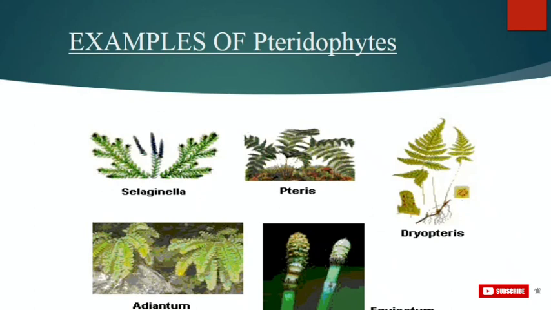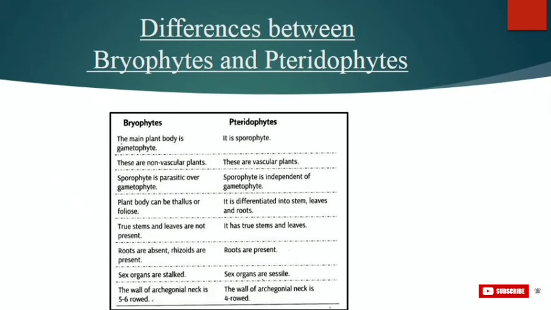So this was about some classes of pteridophytes. This is the picture of pteridophytes. This is how they look in reality in nature. Below the picture, the names of the particular plants are mentioned, and also this is a difference between bryophytes and pteridophytes. Bryophytes were our second group of the plant kingdom which we studied in our previous lecture, and pteridophytes was our today's topic of discussion. This table will help you remember key points of these two groups and their important characteristics.